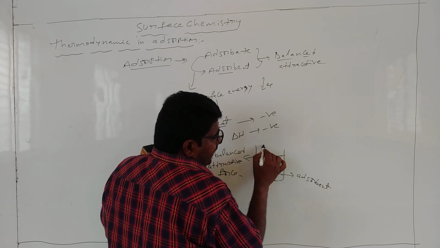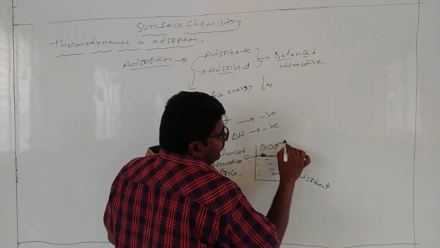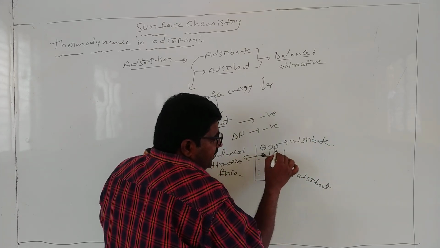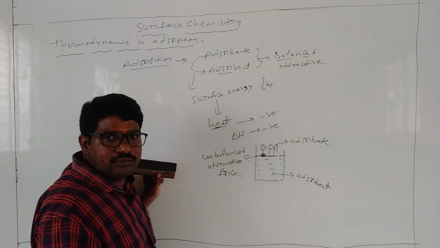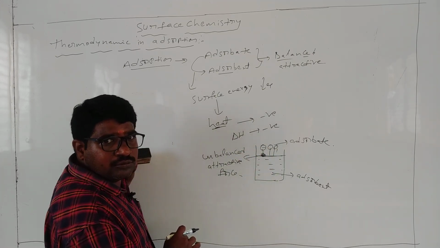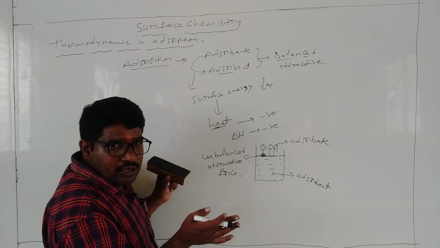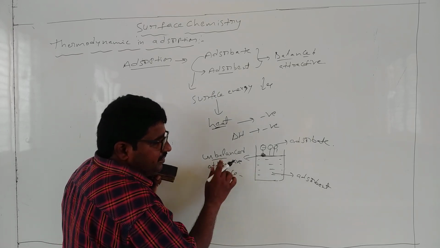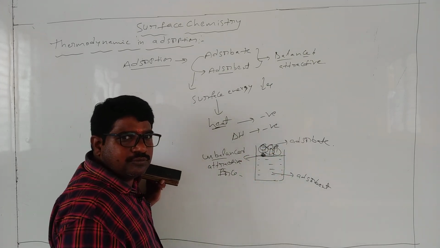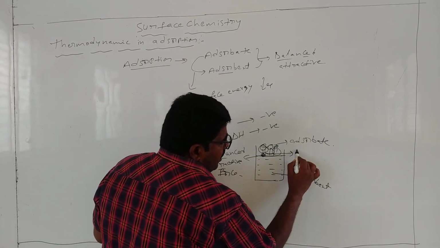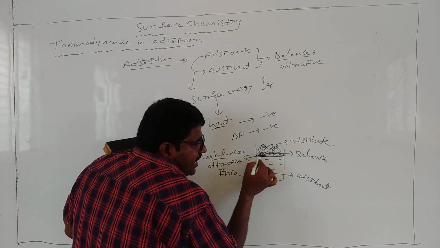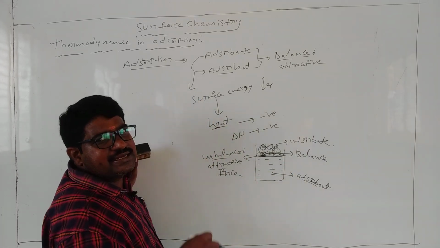If adsorbate particles accumulate on the surface of the adsorbent, the unbalanced force attracts the adsorbate. Now it is balanced. But here the surface energy of the adsorbent decreases.